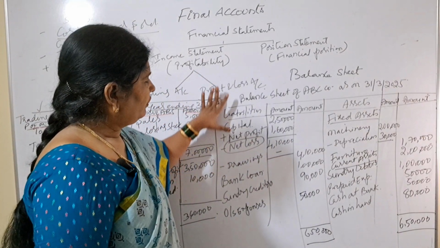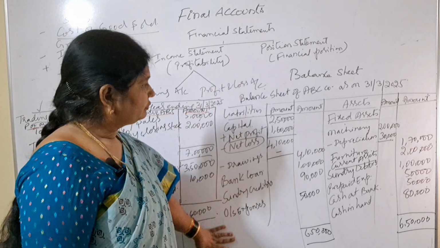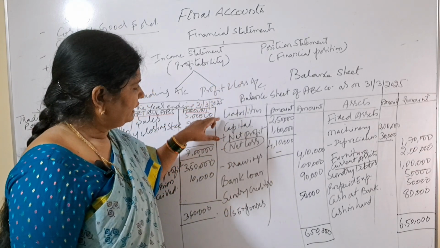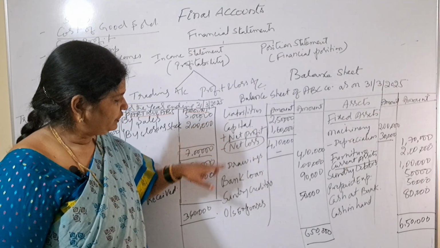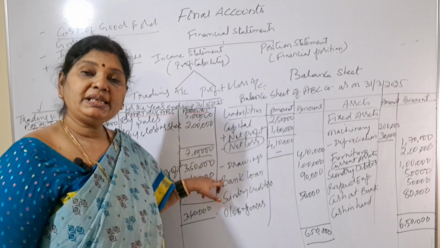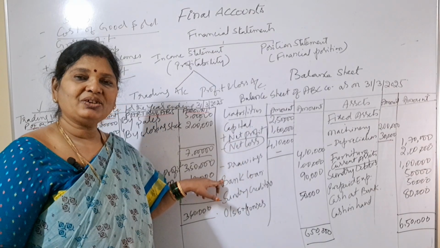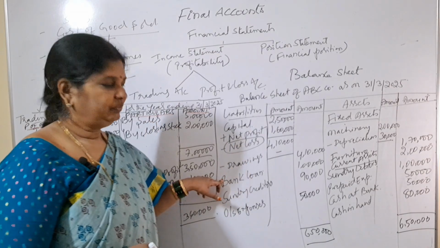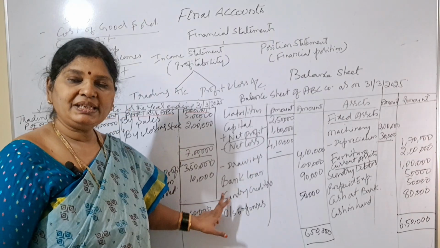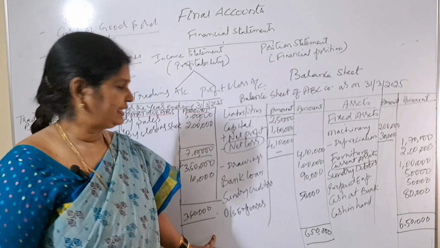So on the liability side, we have taken capital, net profit, drawings, bank loan. If this bank loan is for more than 1 year, then it is called long-term liability, right? And sundry creditors and outstanding expenses, these two are called short-term liabilities.